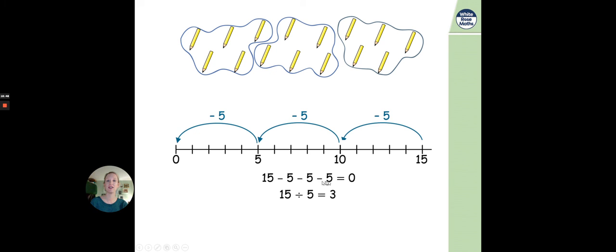We took 5 away 3 times. So 15 divided by 5 equals 3. It gave us 3 groups, 5 in each group. 15 divided into groups of 5 is equal to 3. So that's just another way of looking at division and how you can work a division out.